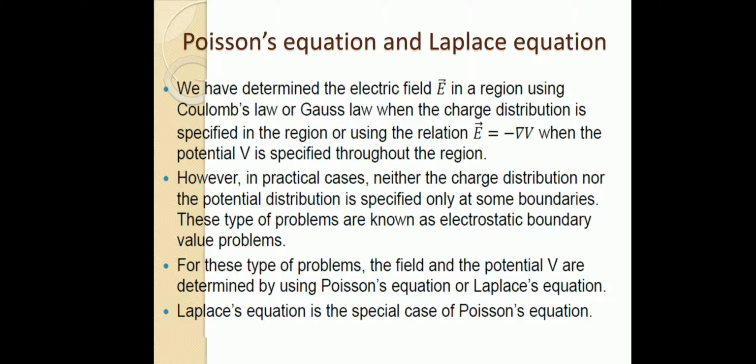To find the electric field intensity and potential for such problems, we use Poisson's equation or Laplace equation, and such problems are known as electrostatic boundary value problems. So Laplace equation is a special case of Poisson's equation. First we are going to derive the expression for Poisson's equation, and from that we will find the Laplace equation.